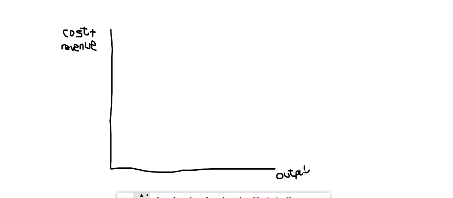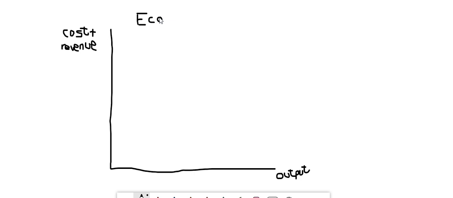Then also remember every single graph must have a heading. If there's no heading, they don't know which graph you are drawing. No heading, basically, no marks. In this case, what we are drawing is the individual producer making an economic loss. So your heading is going to be economic loss.